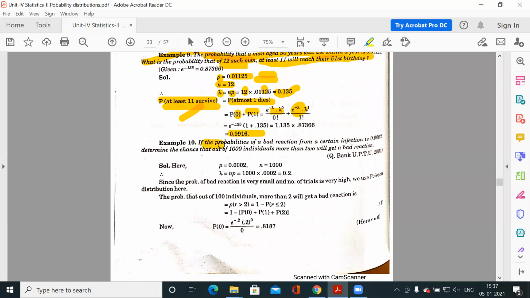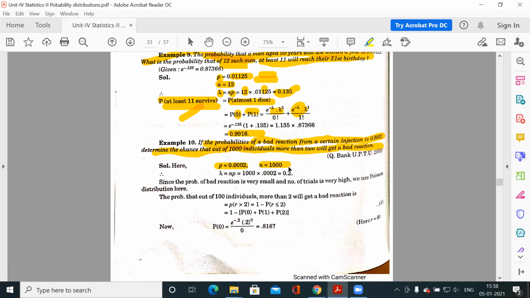Now, if the probability of a bad reaction from a certain injection is 0.0002, determine the chance that out of 1000 individuals, more than 2 will get a bad reaction. So what is the probability? The probability of a bad reaction from a certain injection is given as 0.0002. So n is what? The number of trials, which is 1000.